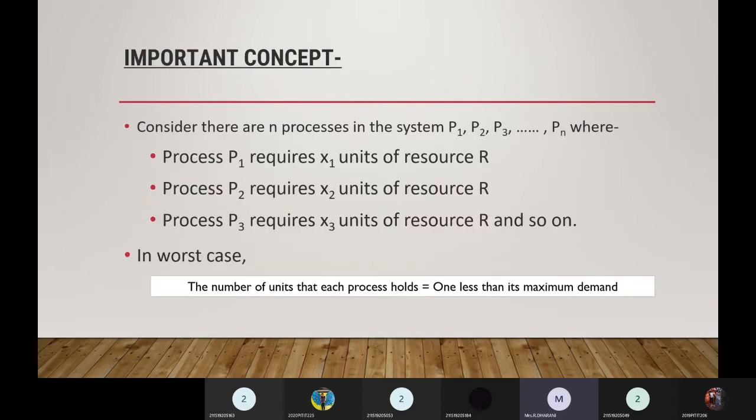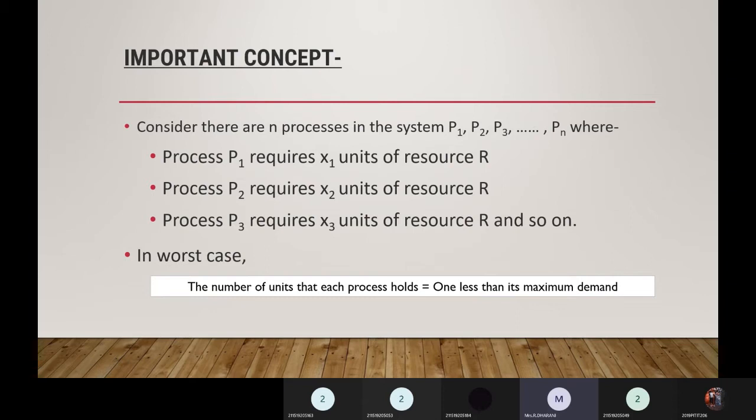Okay, and before we move into the problems, let us see some important concepts of deadlock. Based upon this, we are going to see many problems. We are going to see problems in deadlock, and these are all some GATE questions which I have taken.